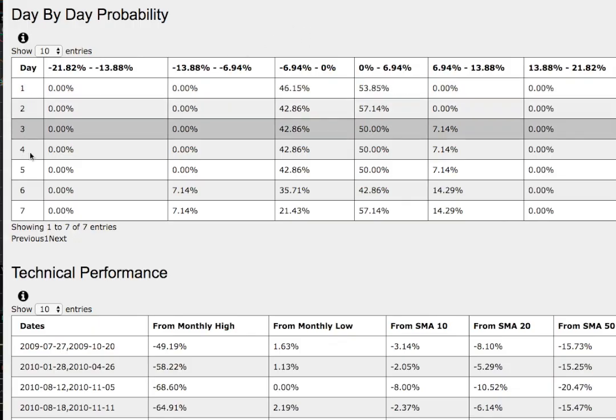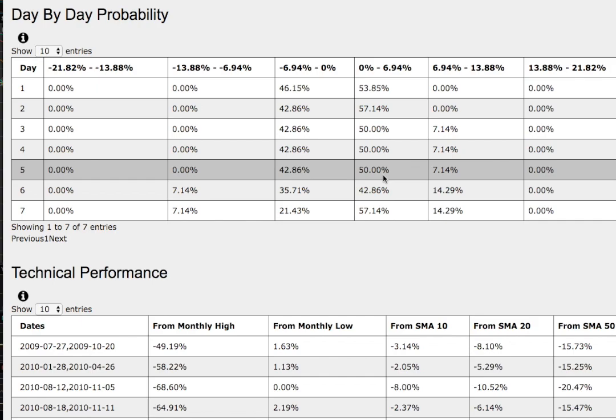So now let's examine the day-by-day probability model for Xbxs. As we progress to the 5th day or week of trading, a 50% chance to climb between 0 to 7%, and a 7% chance to climb between 7% to 14%. To the downside, we have a 43% chance to fall between 0 to negative 7%.